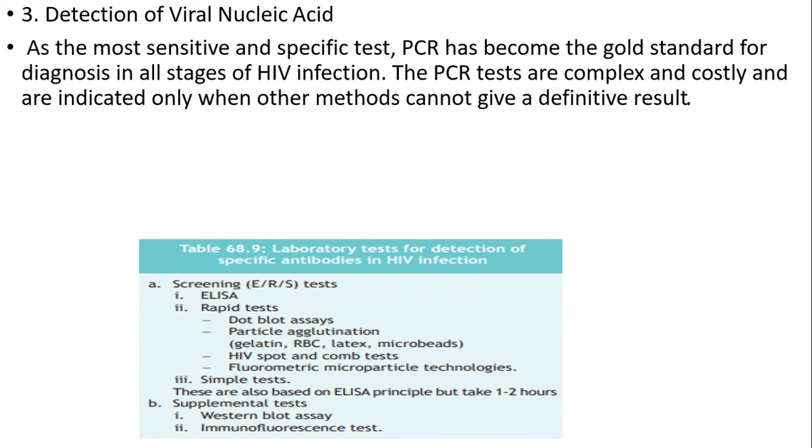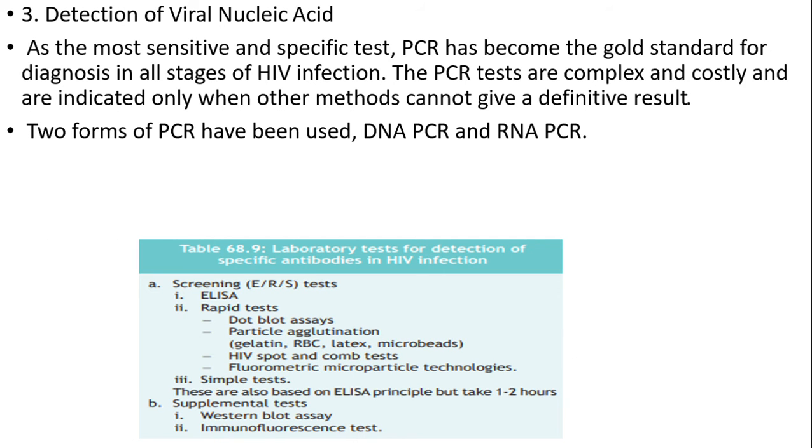Third is detection of viral nucleic acid. As the most sensitive and specific test, PCR has become the gold standard for diagnosis of HIV. Often the PCR test is complex and indicated only when other methods cannot give a definitive result. Two forms of PCR have been used, DNA PCR and RNA PCR.